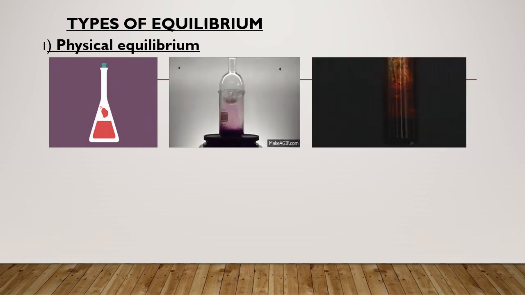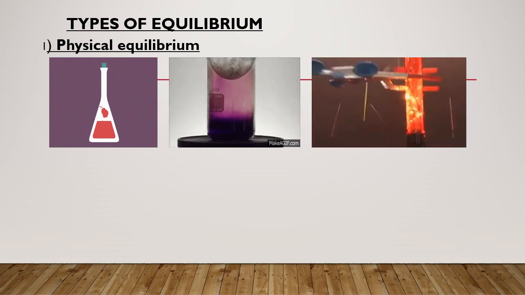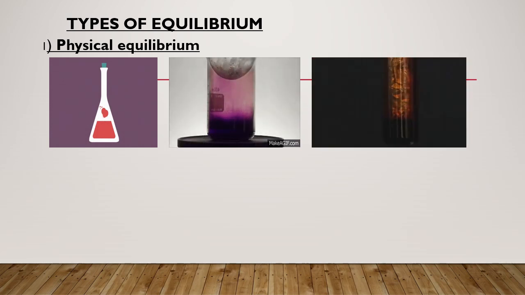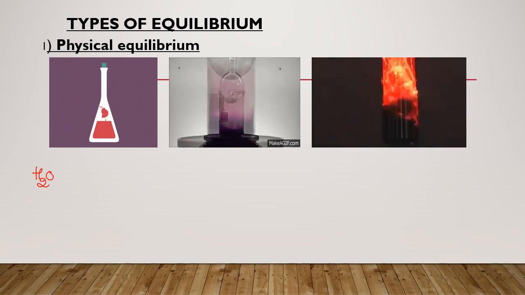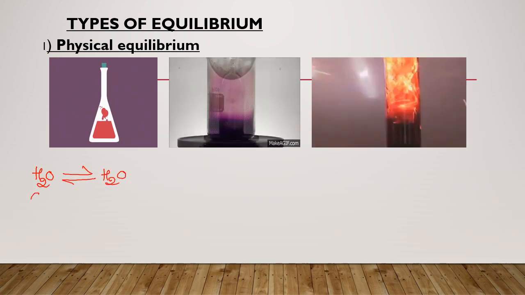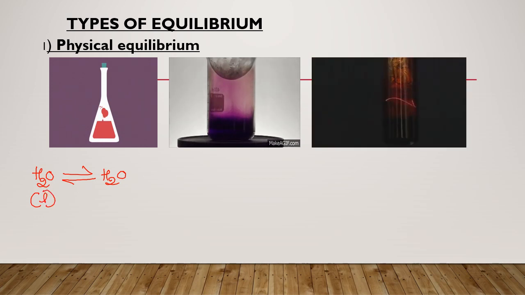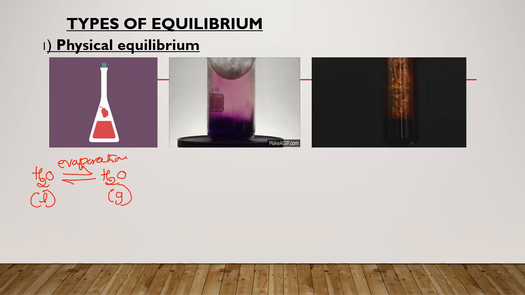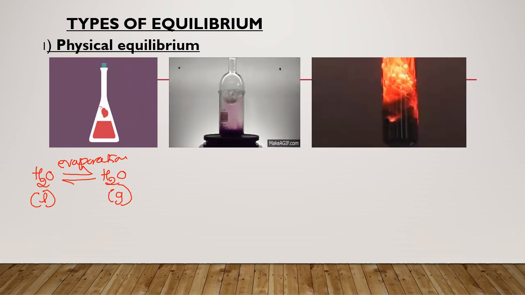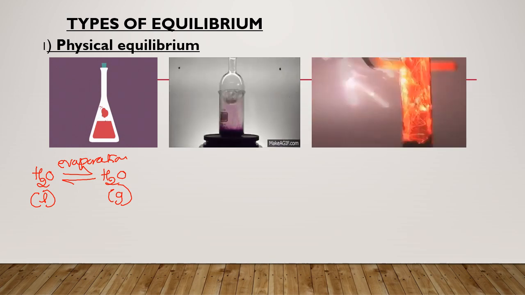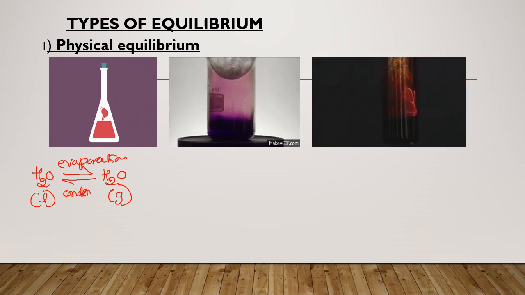So there are two processes: evaporation and condensation. We can write the equilibrium condition for H2O. Initially H2O is in the liquid state and after evaporation it vaporizes and goes to the gaseous state. Once again after cooling, the water droplets condense back into the liquid state. So we can write the condensation process.